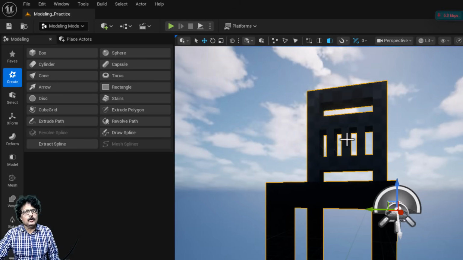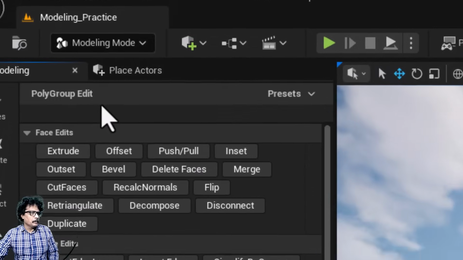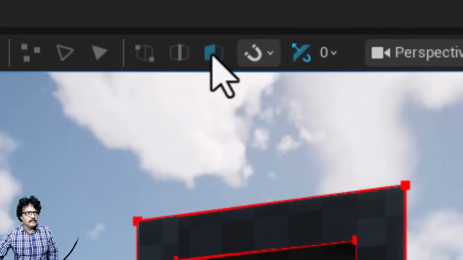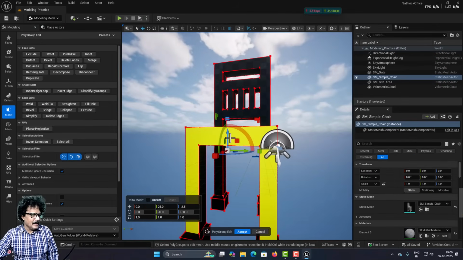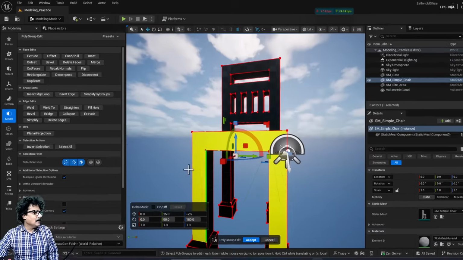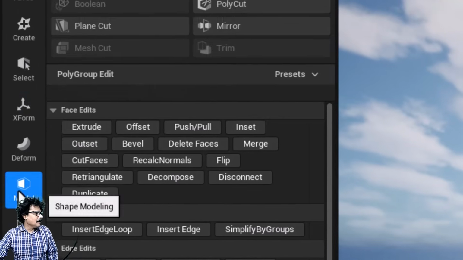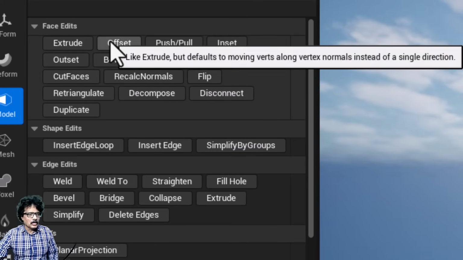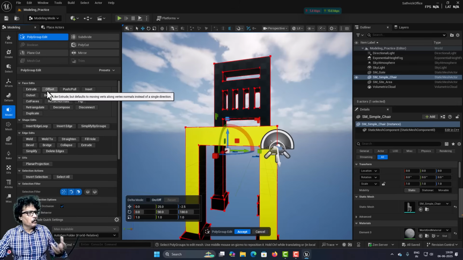I can continue my editing by going into model, polygroup edit, and instead of selecting vertex, edge and face here, I can select it here. I can select any face like this, and instead of using the select tools here, I can make use of the tools here. I have the same extrude, push, pull, offset, all the tools are present here. I can use these tools and I can continue my model editing.